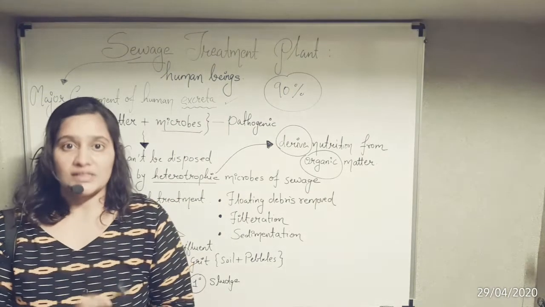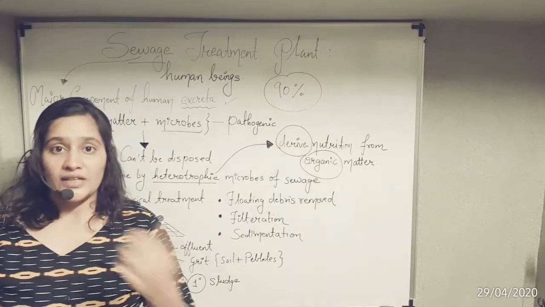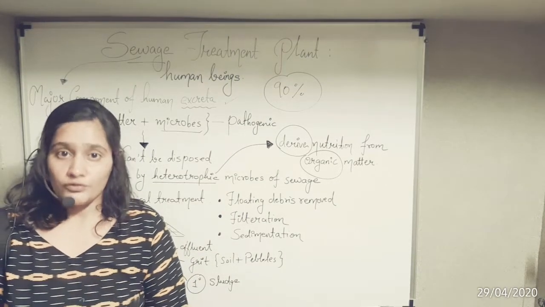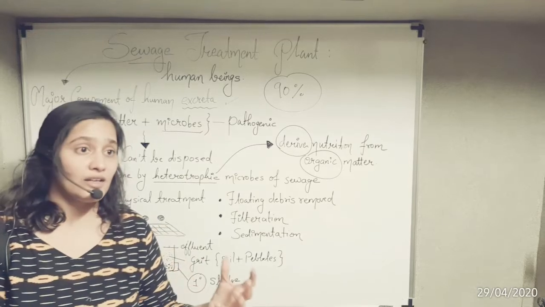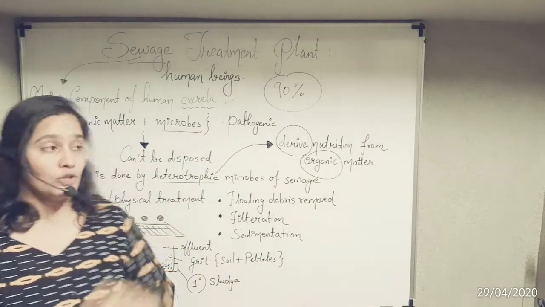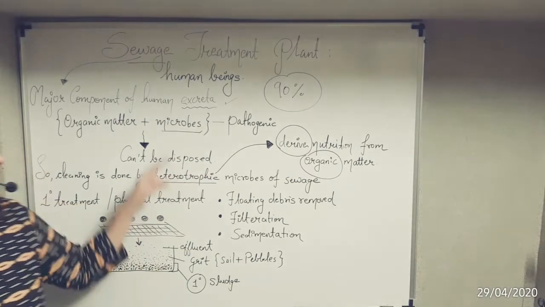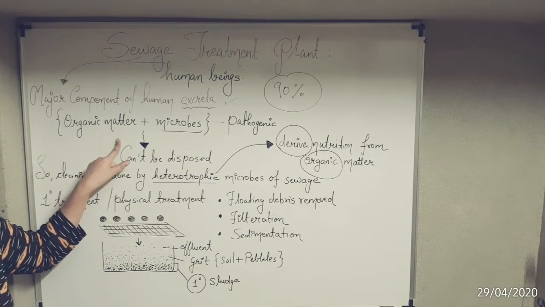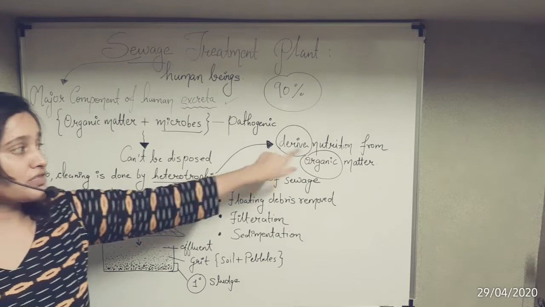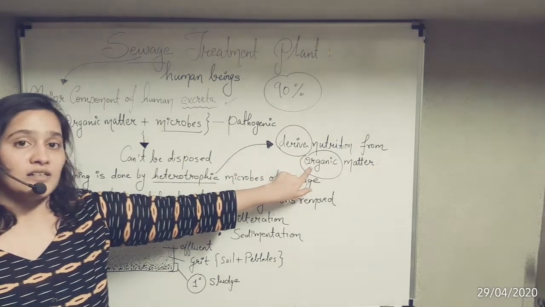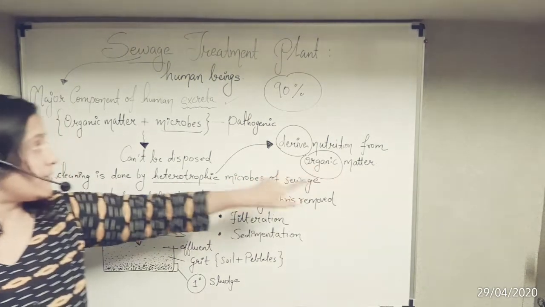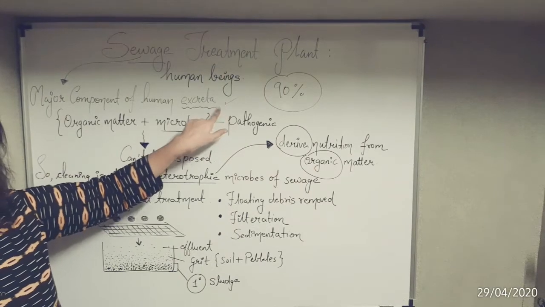Photosynthetic organisms utilize something and make their own food. Sometimes they can feed on something. तो यहाँ पे वो अपने आप से नहीं बना सकेगा. क्यों? क्योंकि यहाँ पे already organic matter present है. तो वो क्या करेगा? They will derive nutrition from already present organic matter. और वो कहाँ पे present है? हमारे human beings के excreta में.